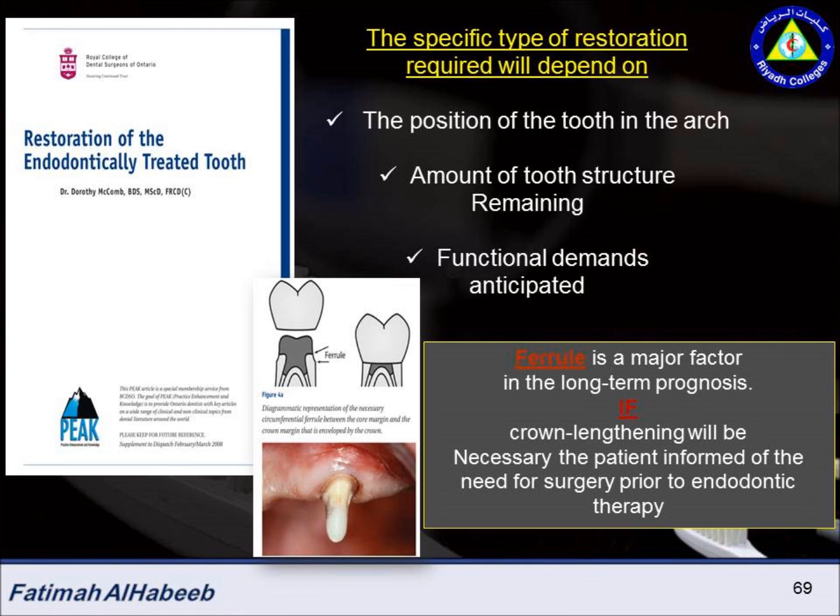My chosen article for today is about restoration of the endodontically treated tooth. The specific type of restoration required will depend on the position of the tooth in the arch, amount of tooth structure remaining, the functional demand anticipated, and the overall condition of the dentition. The presence of a sound dentin ferrule is a major factor in the long-term prognosis for a tooth to be crowned. If crown lengthening will be necessary, the patient should be informed of the need for surgery prior to the endodontic therapy.